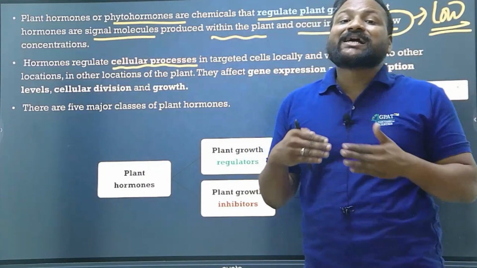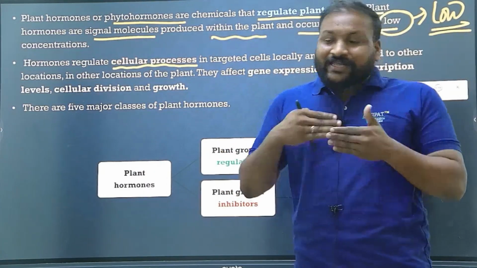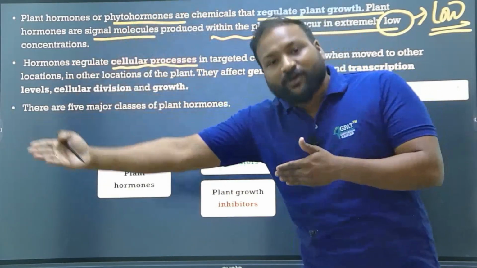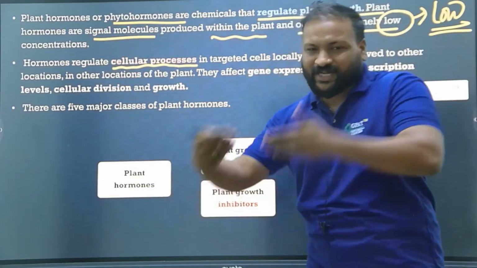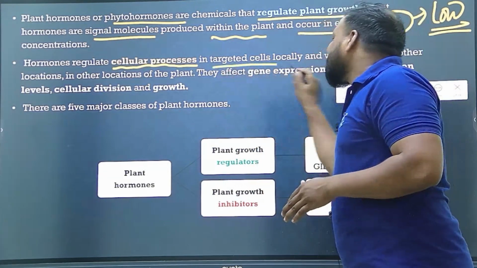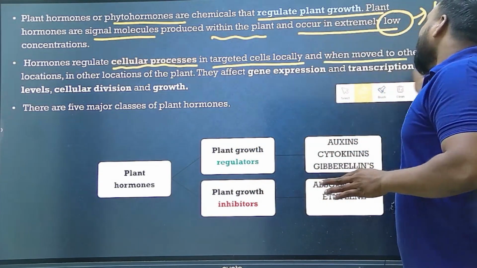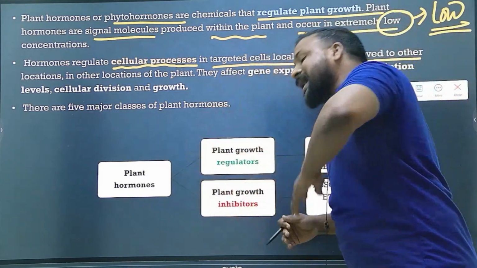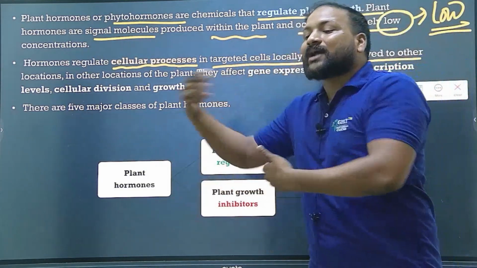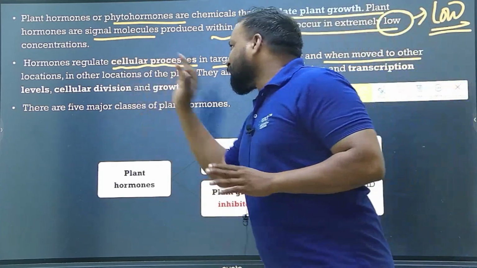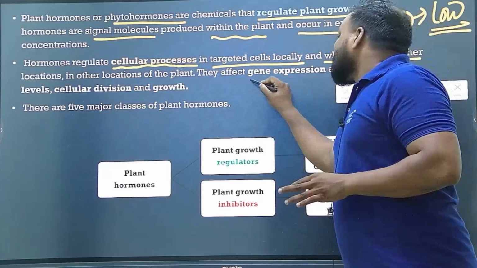That's the reason they are the chemical messengers. They give the chemical signals to the cells, and thereby the cells work according to the signals they obtain from the hormones. Is it clear? Yes. They work on the targeted cells locally, and when they move to other locations they work in the same way, and in other locations of the plant they affect the gene expression.